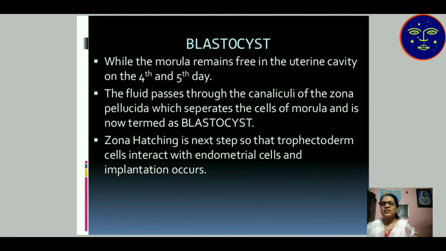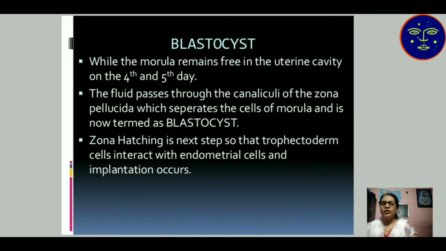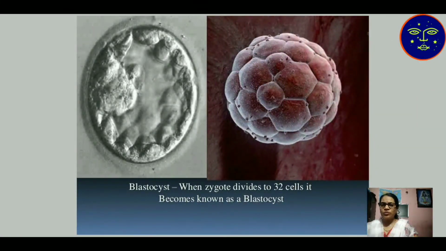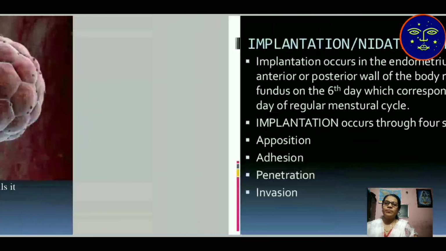Zona hatching is the next step, so that trophectoderm cells interact with endometrial cells and implantation occurs. Implantation means attachment of the blastocyst occurs. When the zygote has divided into 32 cells, it becomes known as a blastocyst.